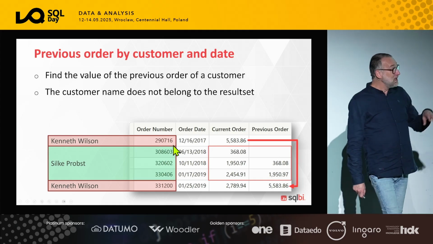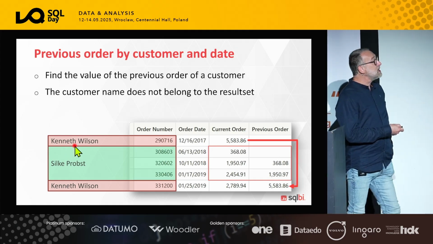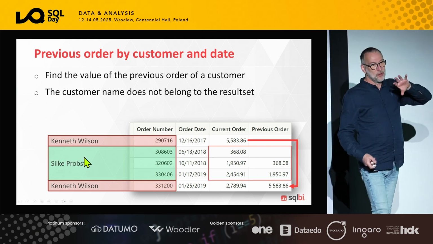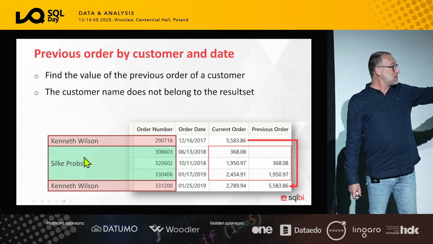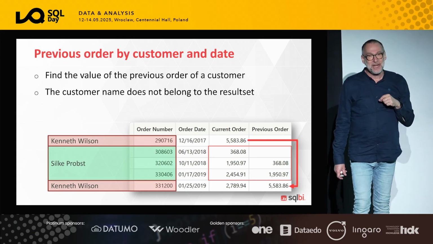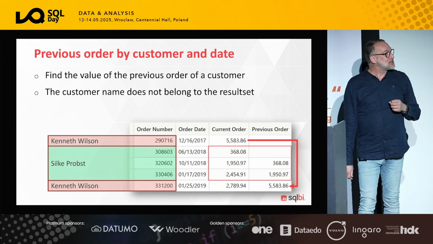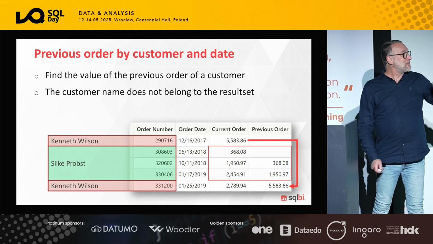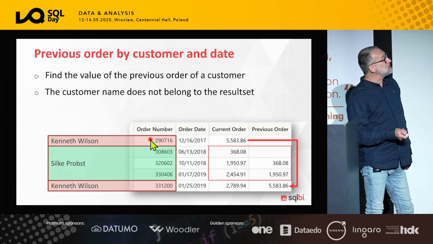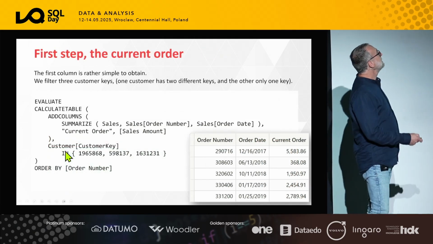It would be simple if I added the customer name to the report, because I use the order by. I partition by customer name, I order by order, I sort it by order number, and I obtain the result. But because I want to make this complicated, because I want to understand applied semantics, I want to obtain the same result without Kenneth Wilson being there. Make sense? How does the engine do it?